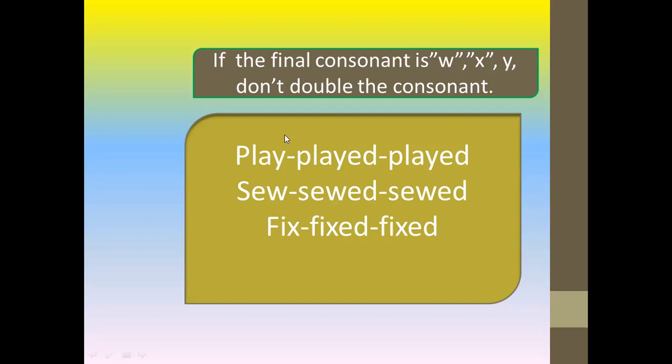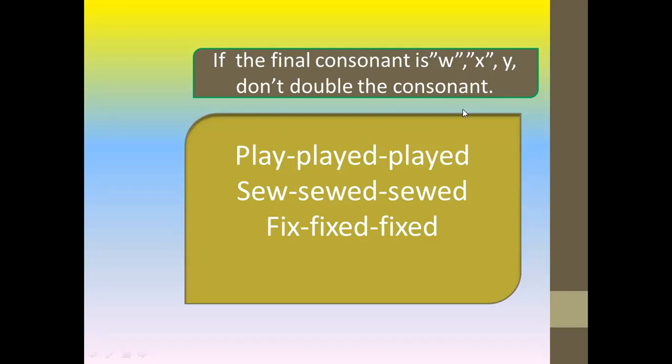But these verbs end in Y, here Y, here W, here X. So if the final consonant is W, X, or Y, don't double the consonant.